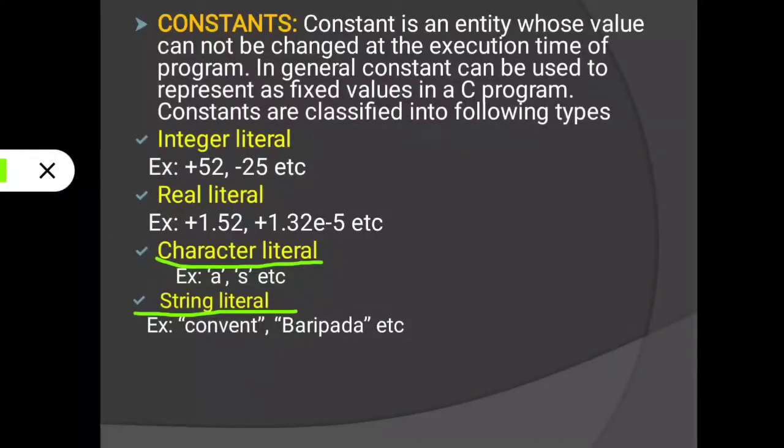String means more than one character. When we represent more than one character within double quotation marks, that is called a string constant. See here, "convent" within double quotes, "Baripada" within double quotes: these are all string constants. Understood?